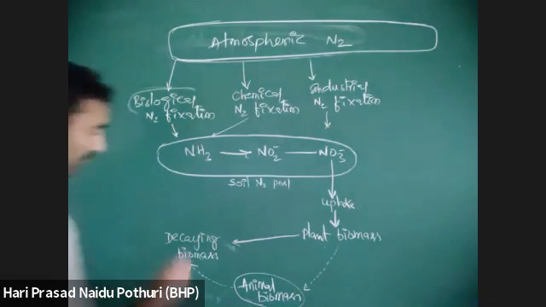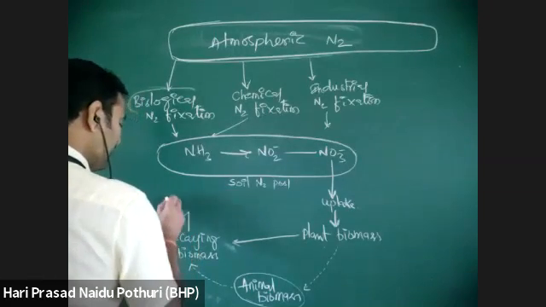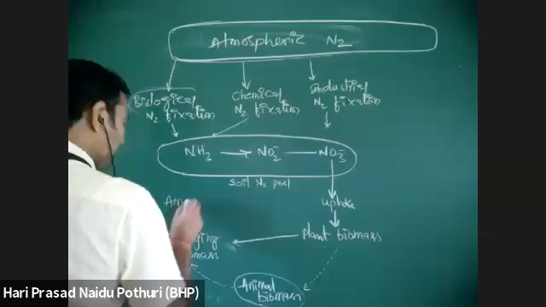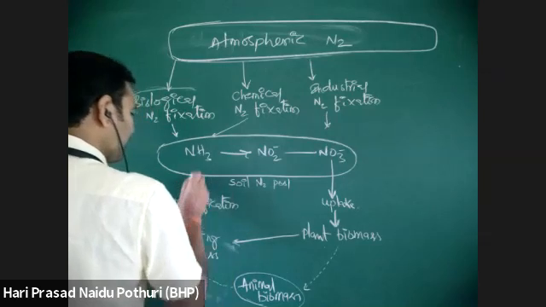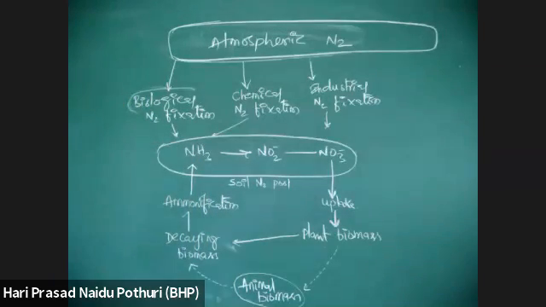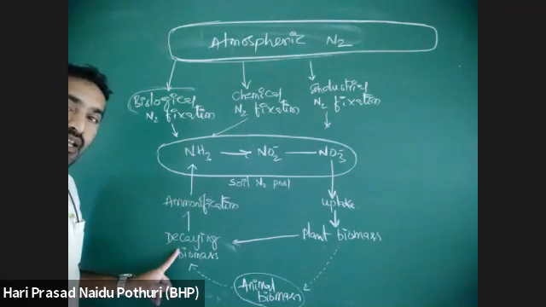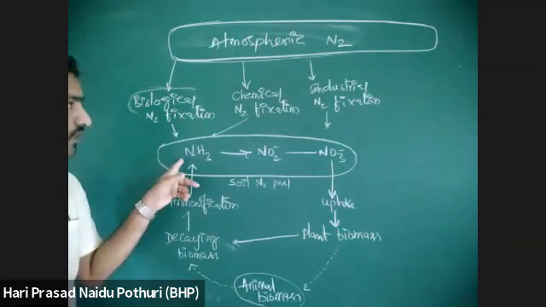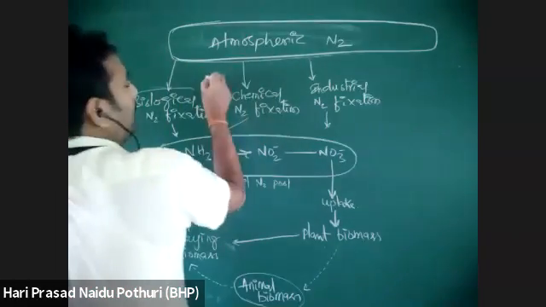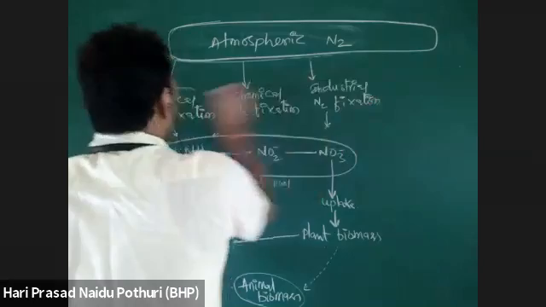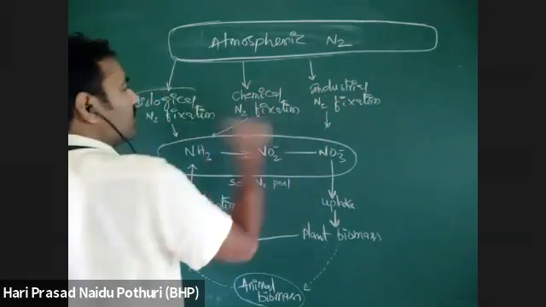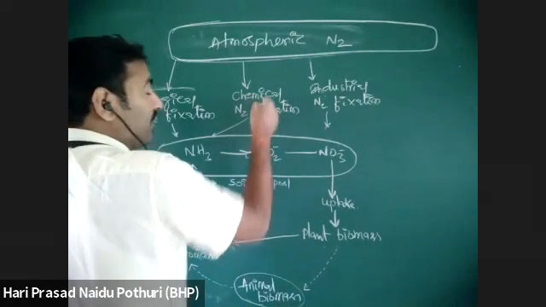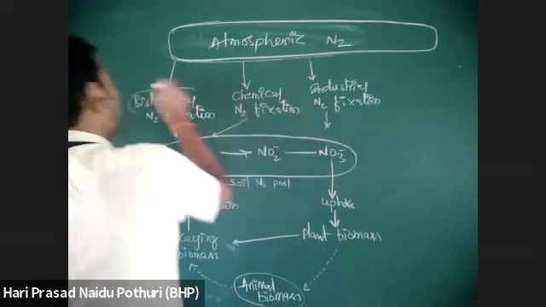Then from this decaying biomass, by a process of ammonification, there is release of ammonia. By a process of ammonification, there is release of ammonia from the living matter. So in total, there are three processes, biological nitrogen fixation, chemical nitrogen fixation and industrial nitrogen fixation, which together make up nitrogen fixation.